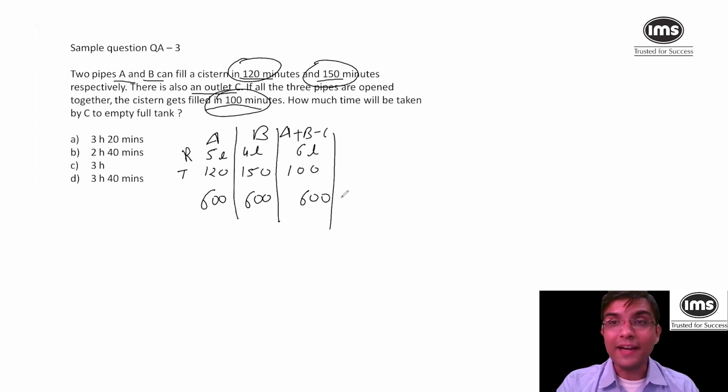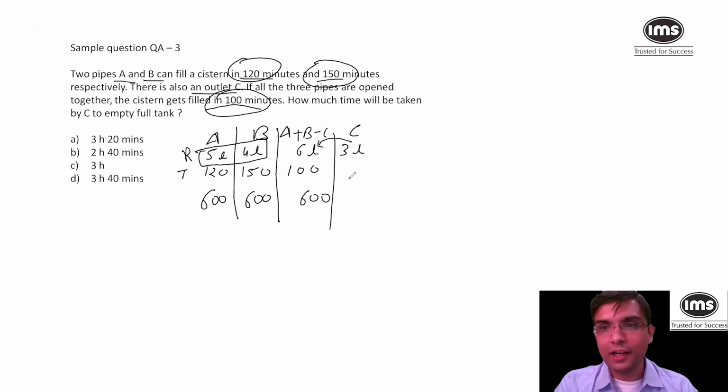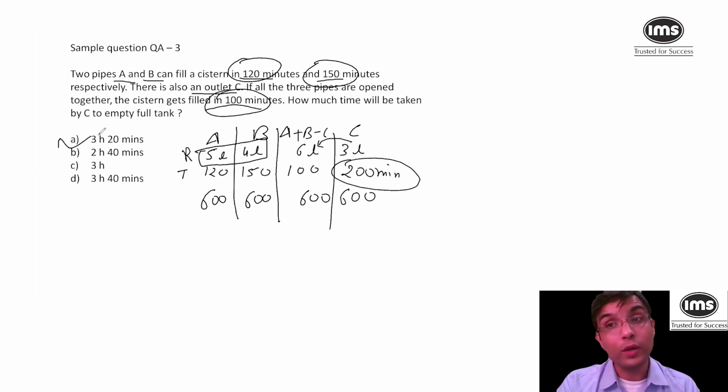Now I know that A fills 5 liters, B fills 4 liters, and overall work is only 6 liters. So what happens is these two will fill 9 liters and C has to empty 3 liters. Then only this will be 6 liters. Now if 3 liters per minute is the work done, total work was to be done 600. So it will take 200 minutes for sure. And 200 minutes is 3 hours, 20 minutes. Option A. You can take that and go ahead.